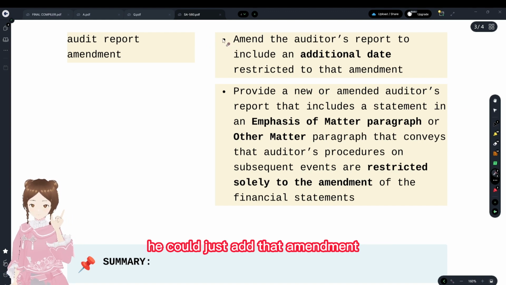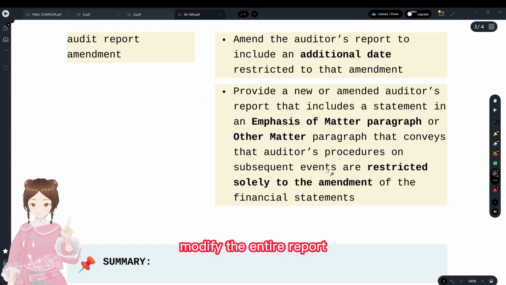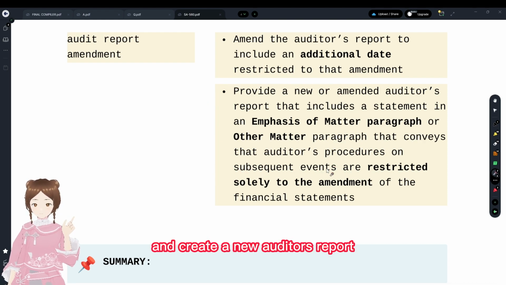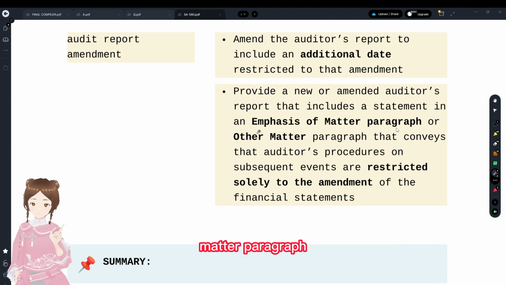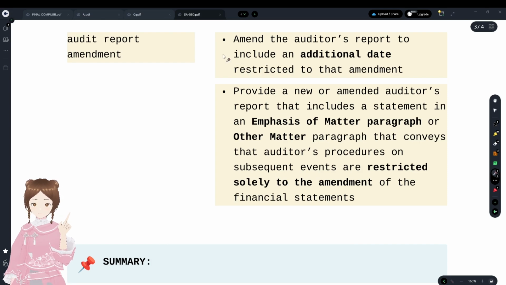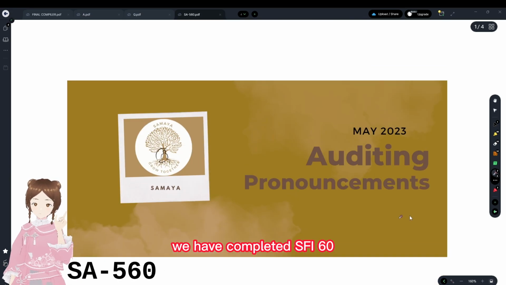He could just add that amendment, or he could wholly modify the entire report and create a new auditor's report, which includes an emphasis of matter paragraph or other matter paragraph with regards to such amendment. And that's it, we have completed SA 560.